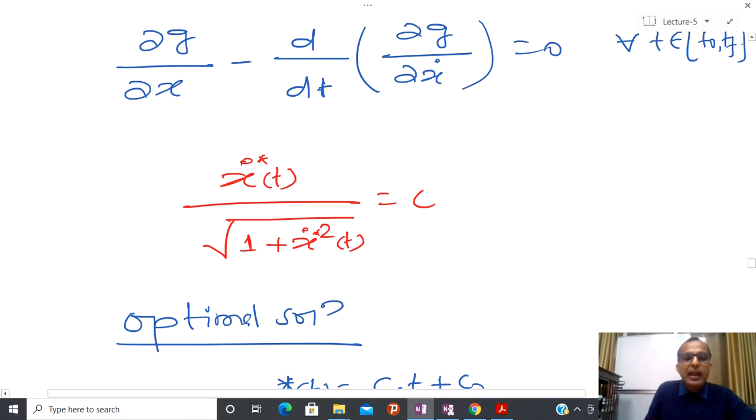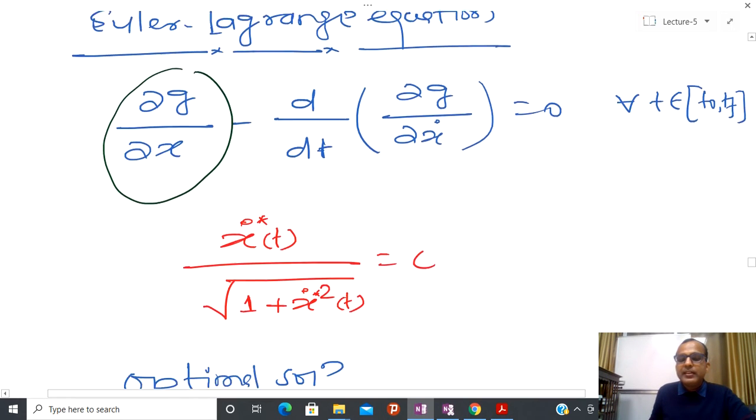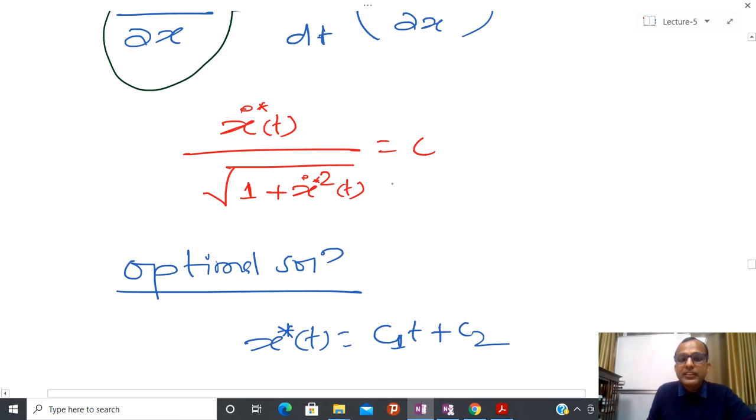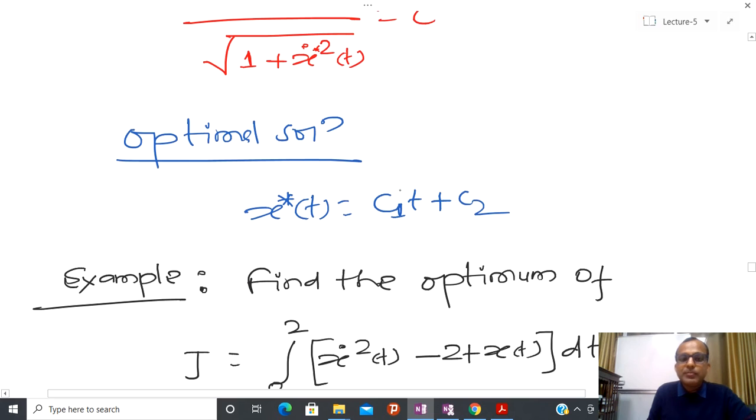Again, please be careful. I am not saying that this solution is a minimum or maximum. We are just saying that this is an extremal or optimal solution, and this is very simple, because G is just a function of x dot. So particularly this term will not be present, and after that you can calculate dou G by dou x dot, and after that you can take the derivative with respect to t. And after that, if you solve this equation, you have to integrate. So the solution of this particular equation is given like this.